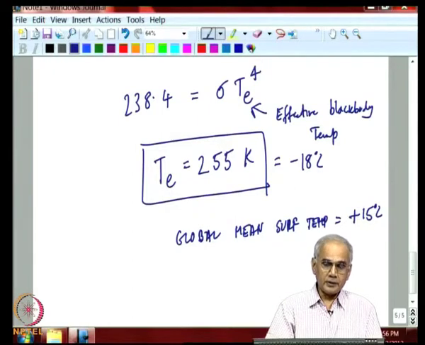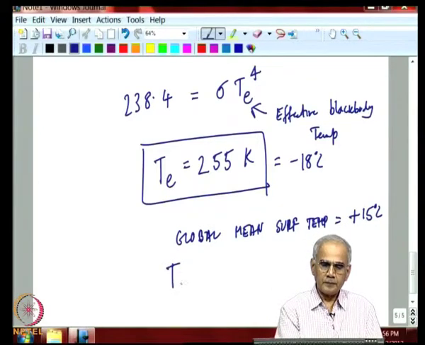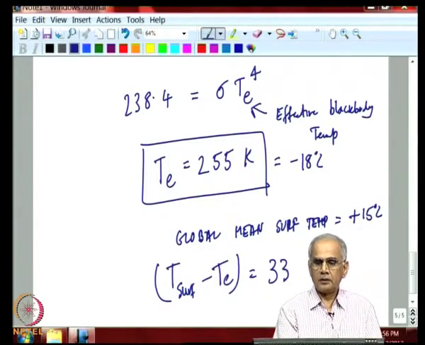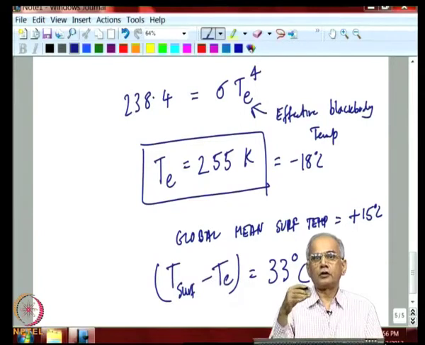So, T surface minus T effective is 33 degrees centigrade. So, we must understand what caused this temperature to go up by 33 degrees centigrade, and as all of you realize, this is because of the atmosphere of the earth.